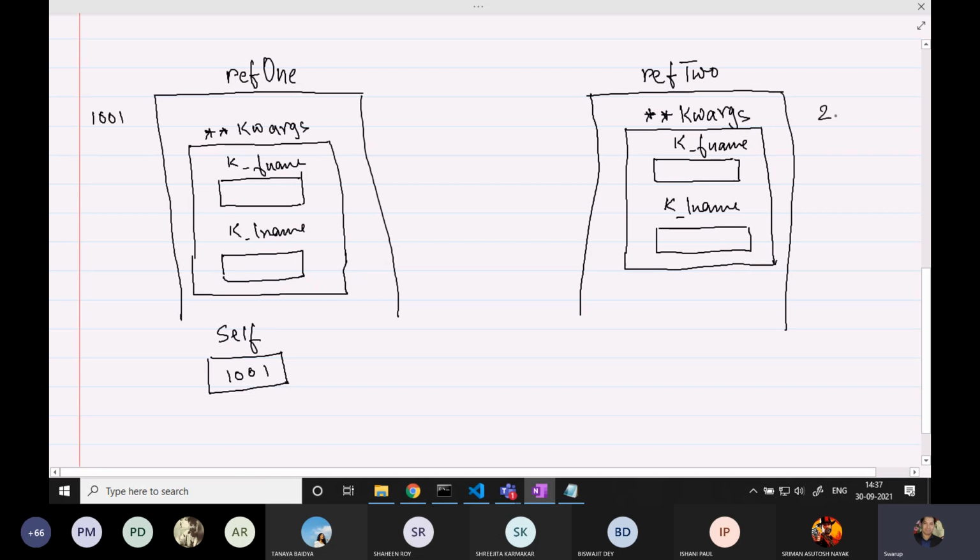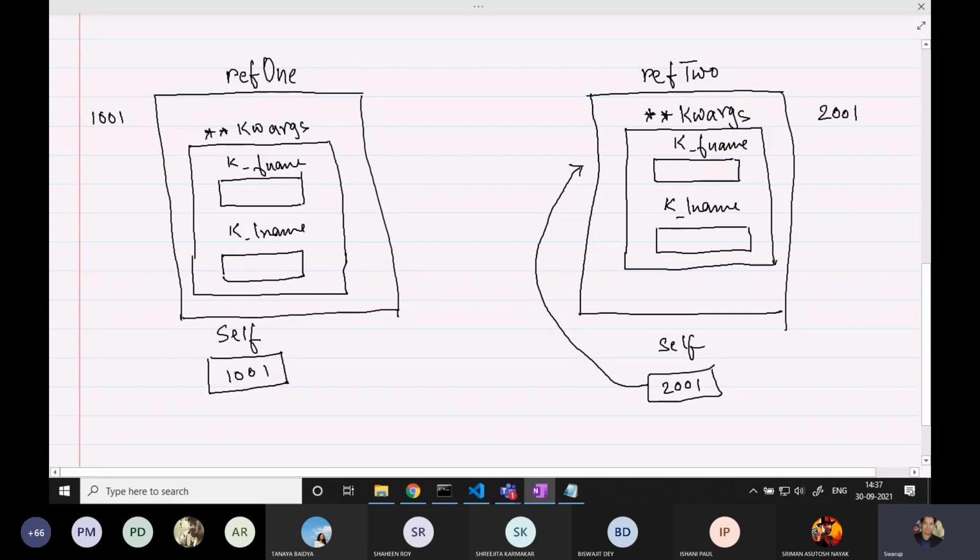If this address is 2001, self is going to hold 2001. If you are not initializing self, then self will not be able to point to this one. That's the reason whenever we work on object-oriented programming, self plays a very important role, because with the help of self, you will be able to refer to the respective reference. That is what is going to happen.